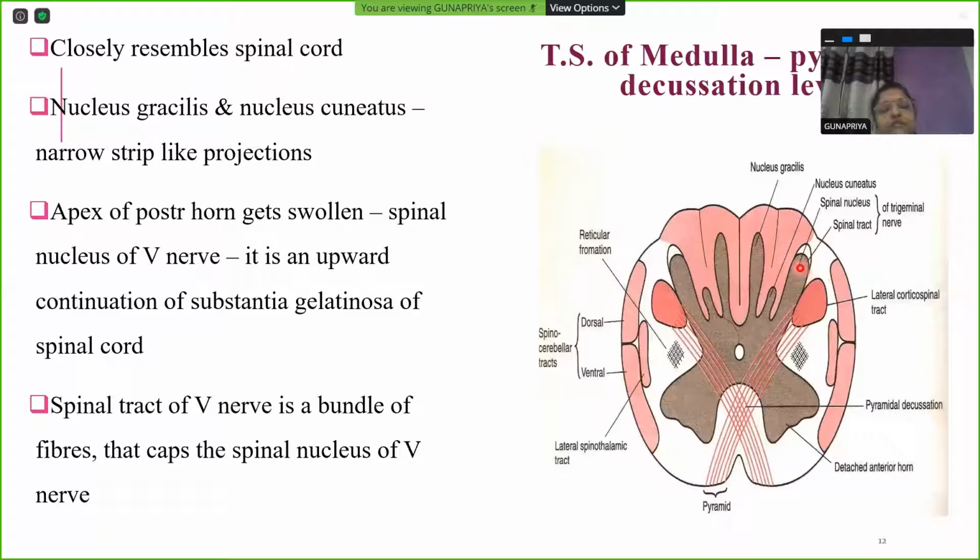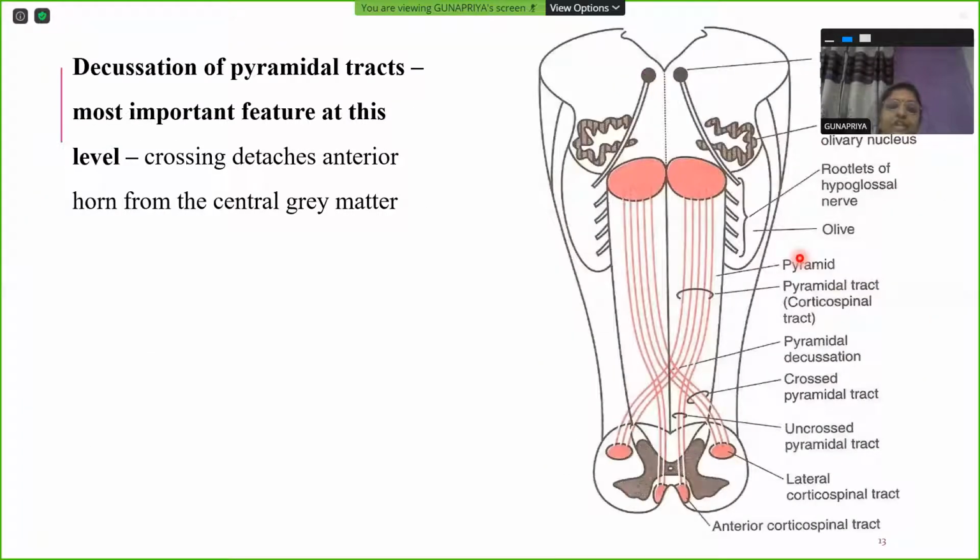It's an upward continuation of substantia gelatinosa coming from the spinal cord. It is capped by the spinal tract of trigeminal nerve, which is also concerned with the carrying of sensations from the face. Followed by the white matter part of the pyramidal decussation level. Here you have the decussation of pyramidal tracts. 75% will cross and go to the opposite side in the form of lateral corticospinal tract. 20% will descend on the same side as anterior corticospinal tract, and only 5% will descend on the same side without crossing in the lateral part of the white matter.